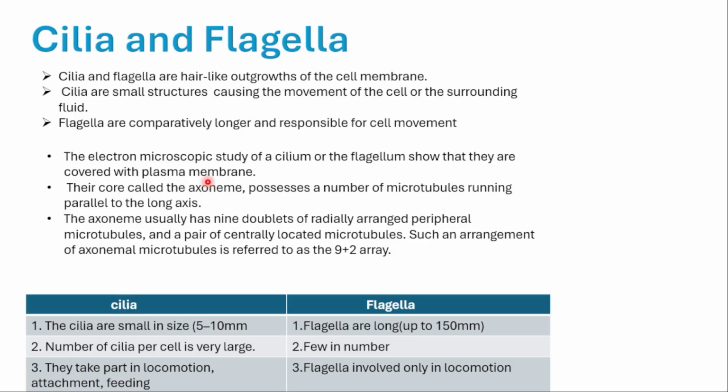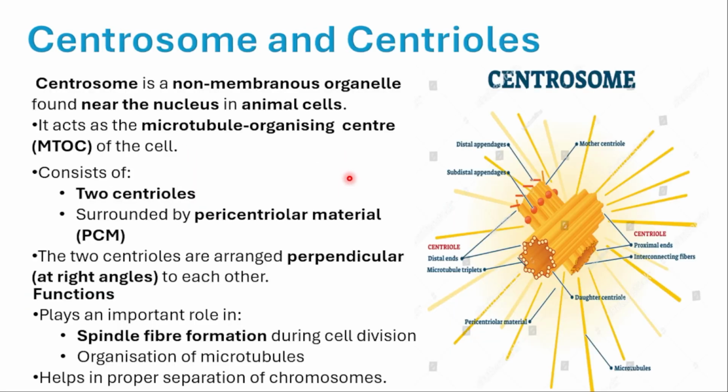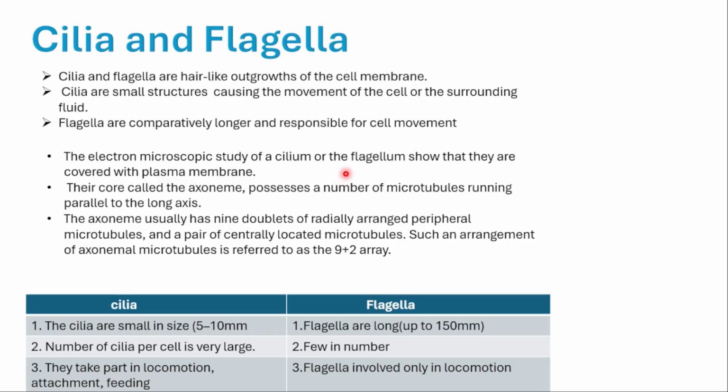The electron microscopic study of the cilium or a flagellum shows that they are covered with the plasma membrane. They are covered with what? Plasma membrane. Their core is called the axoneme, a central one, which possesses a number of microtubules running parallel to the long axis.